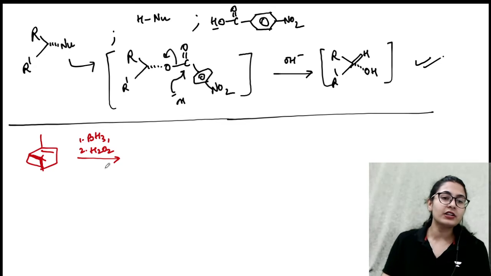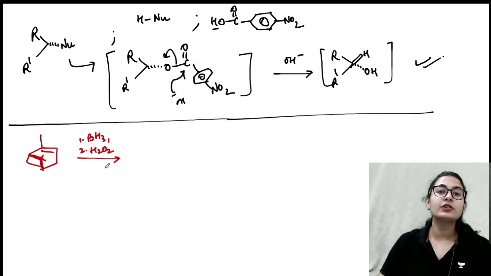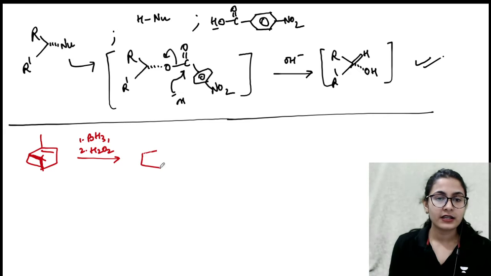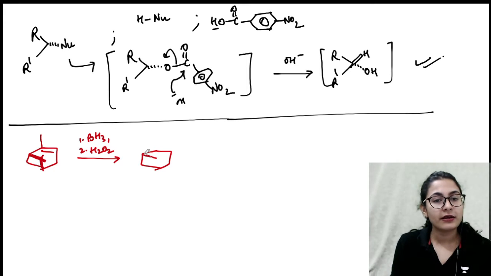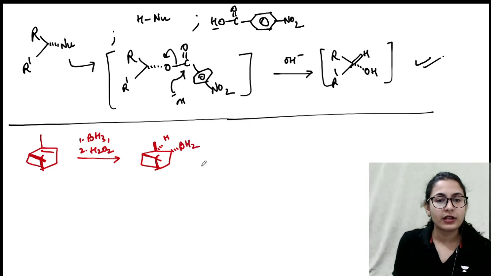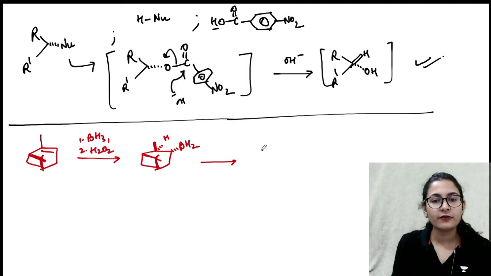So hydroboration and oxidation will absolutely give you the syn product. That is, it is going to add. Now see guys, these two methyls are above the plane. They are causing steric hindrance. So definitely the hydrogen and the boron are going to be added below. So we can directly write this methyl is above, hydrogen is below, and the BH2 is also below. In the next step, that is the oxidation with H2O2.